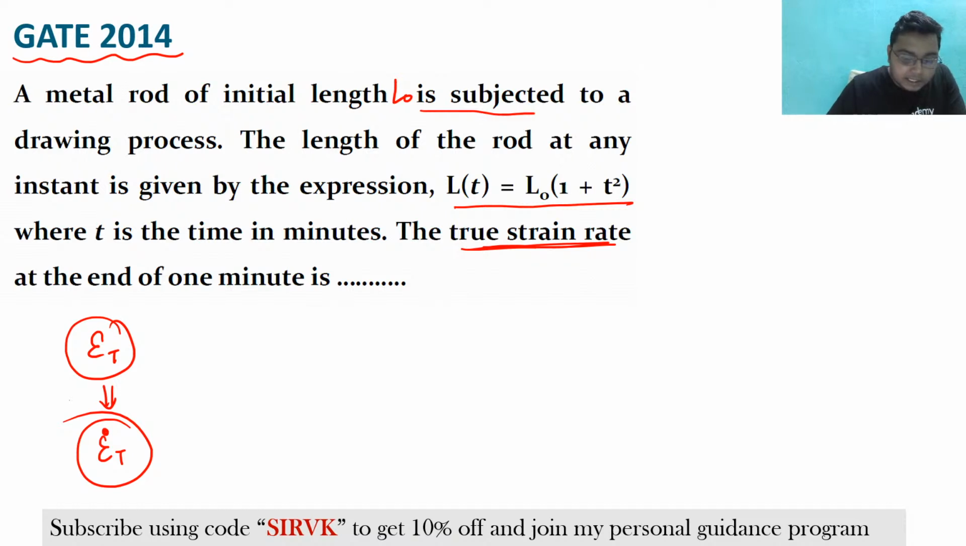Nickel 0.69. Okay. Mihir, L0 will be 1 by 3. But in this Nickel and Mihir, we need to find the true strain rate. True strain rate निकालना है. चलिए देखते हैं. Please see here.